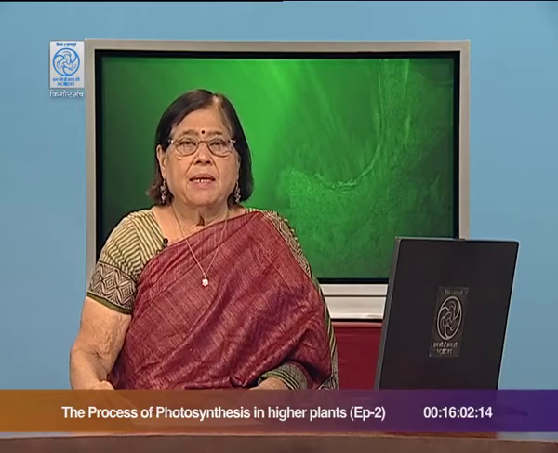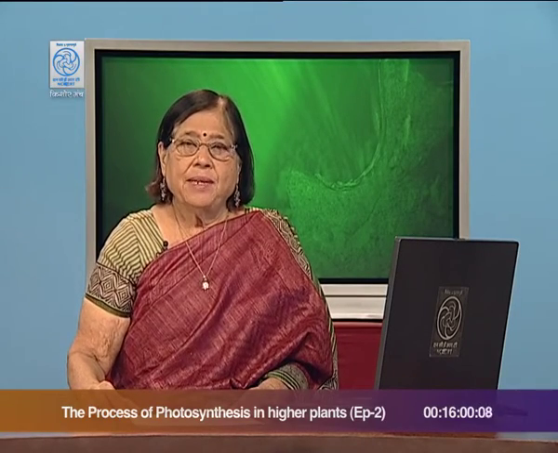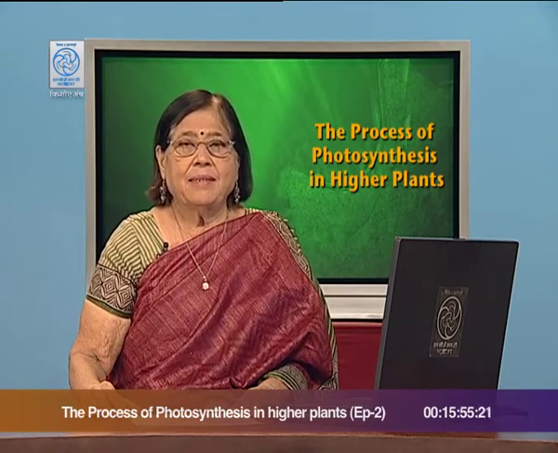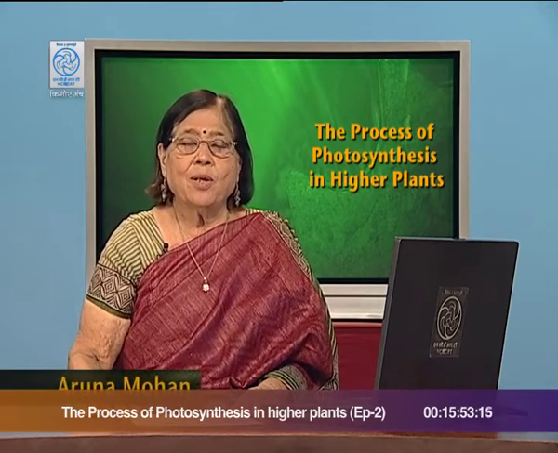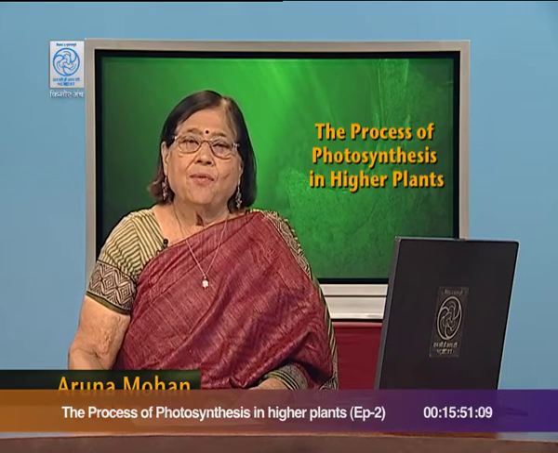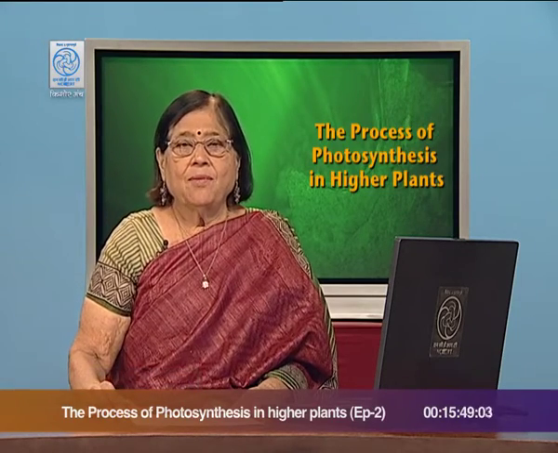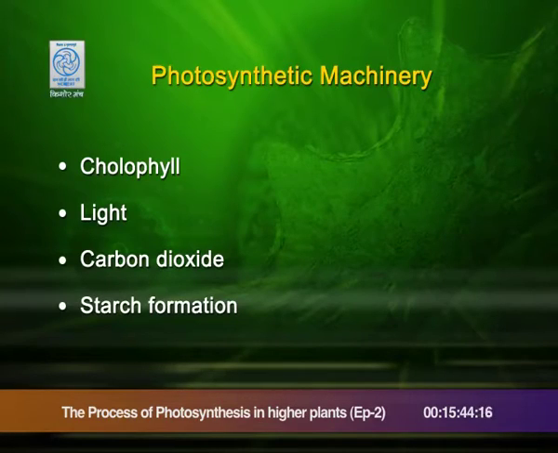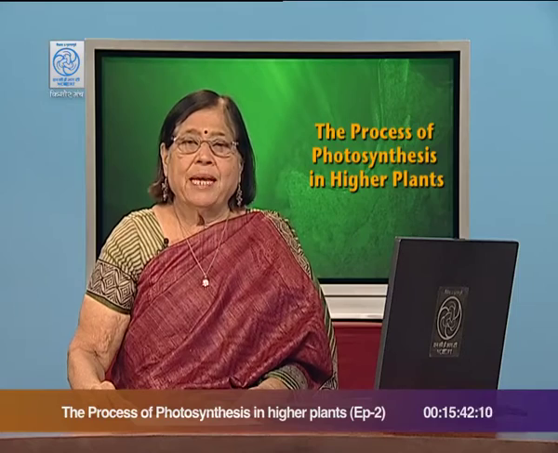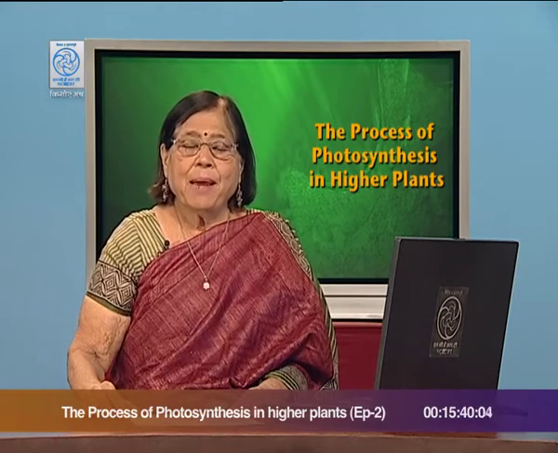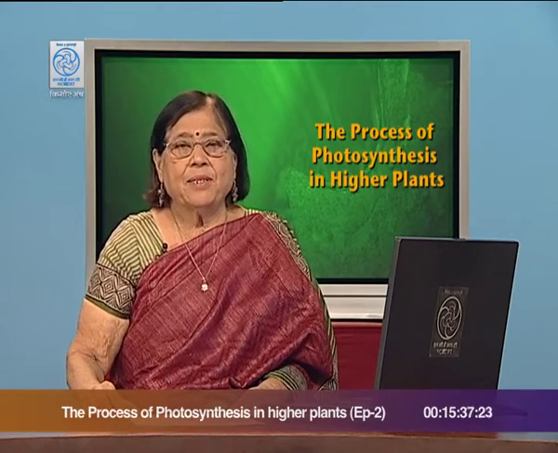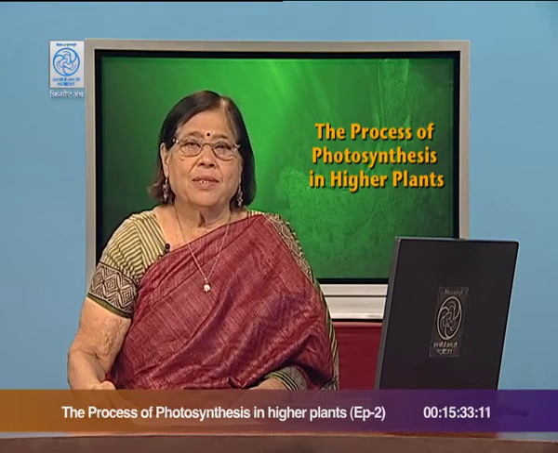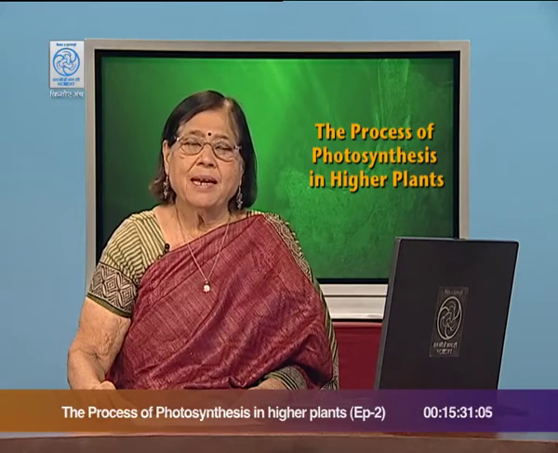Dear students, in the previous session we discussed photosynthesis, its need for the plant and for the organisms, and also its requirement. We did talk about chlorophyll, which is an important part of the photosynthetic machinery in the plant. We know that photosynthesis primarily takes place in leaves with the help of the pigment chlorophyll and of course sunlight, water and carbon dioxide.